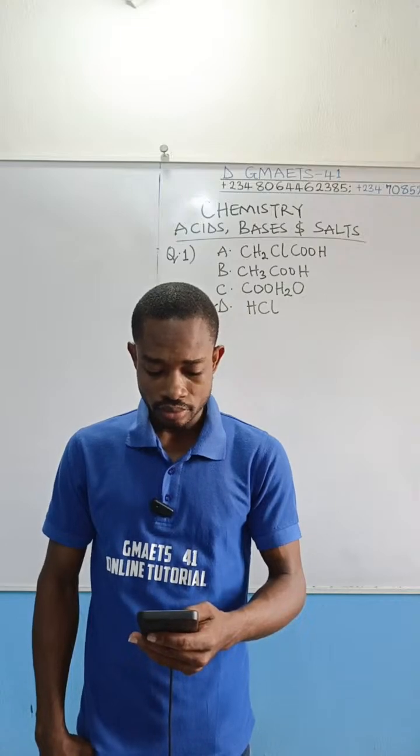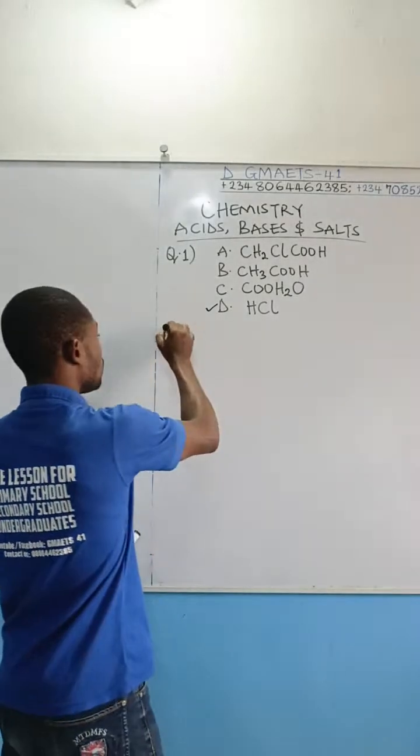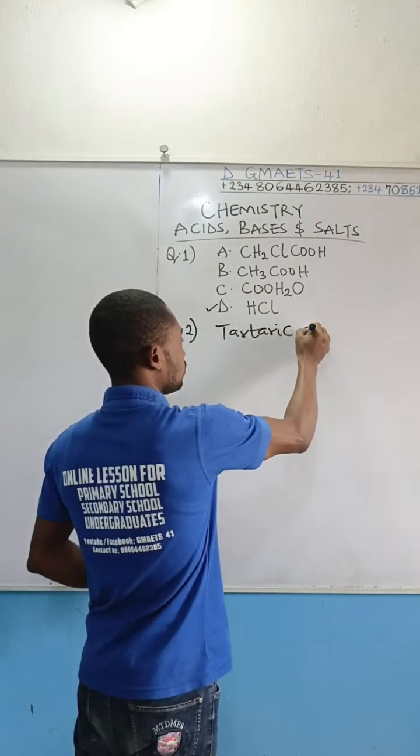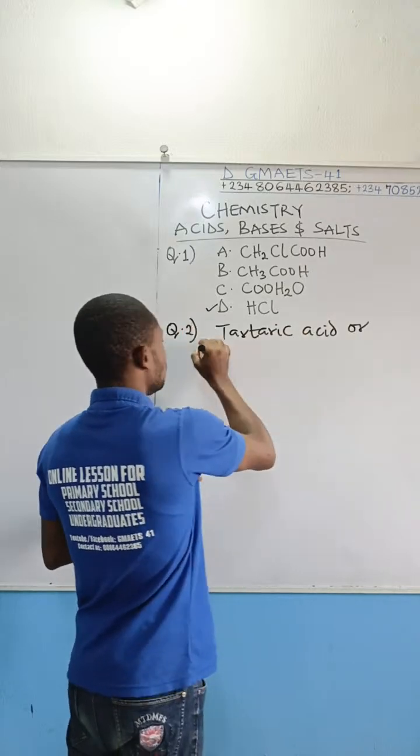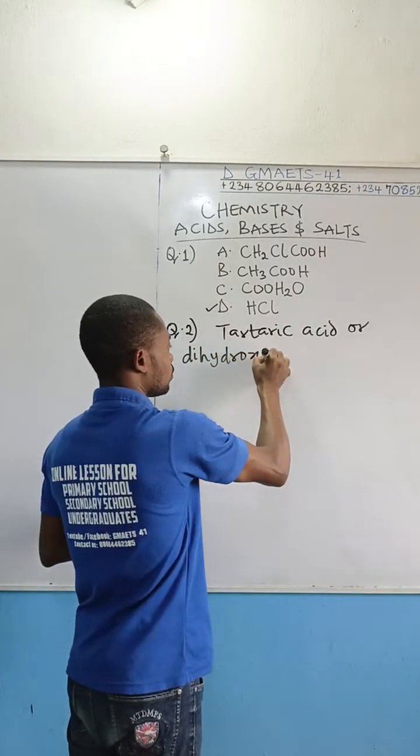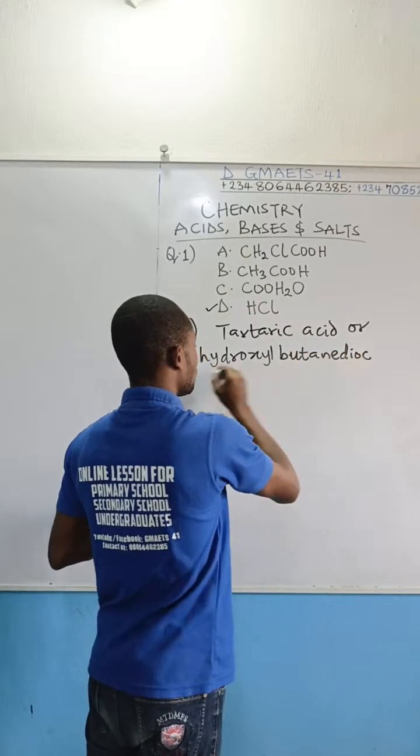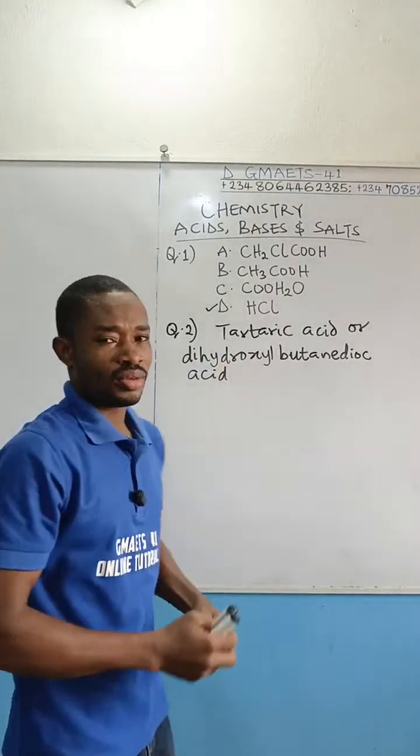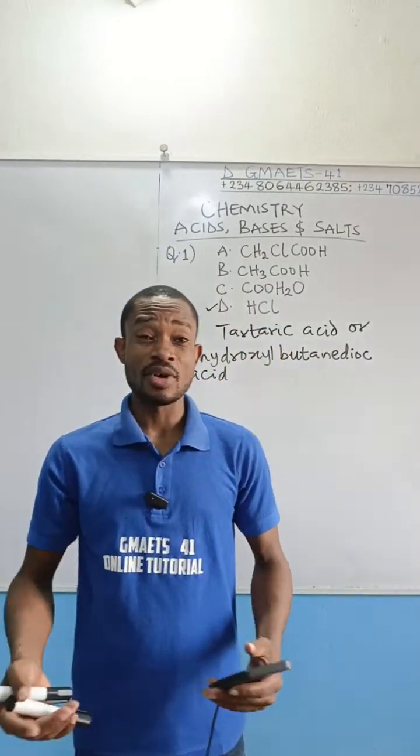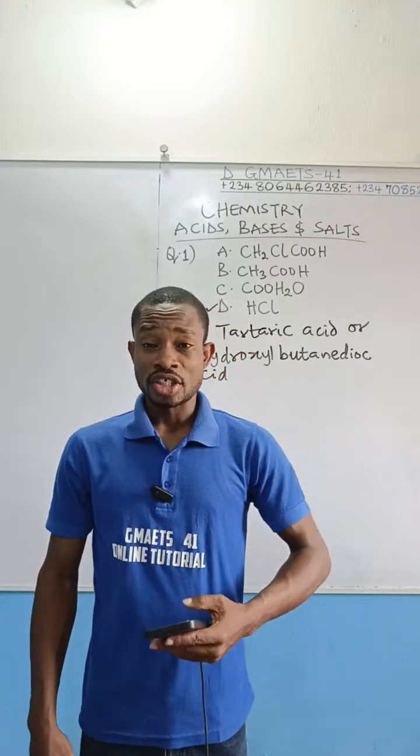We are moving on. So this particular question, question 2, I'm going to indicate tartaric acid or dihydroxybutenedioic acid. I really wasn't expecting those two options there. All right, but like I said, if you are seated in an exam, at least to go for an option, I'll go with option B, which is tartaric acid. Question number 3.